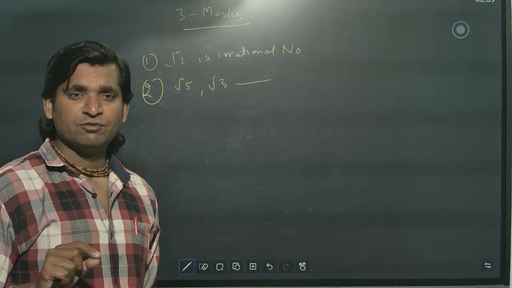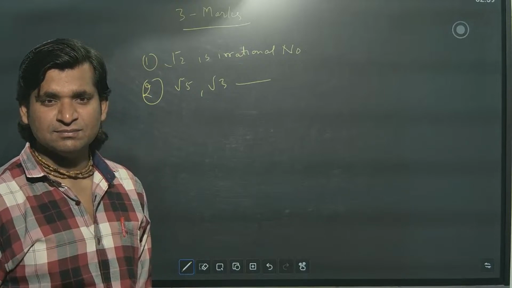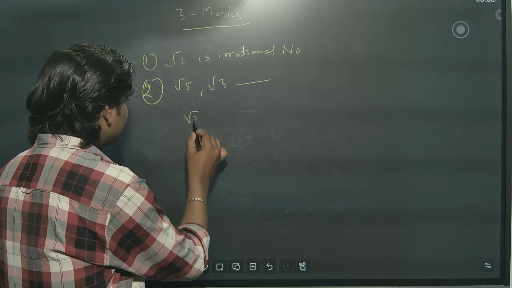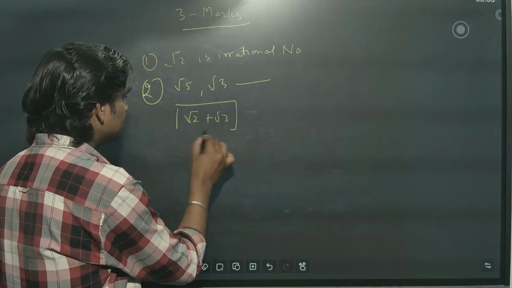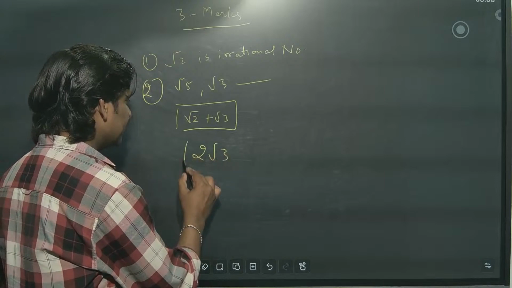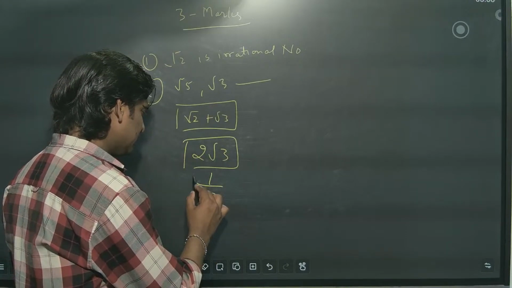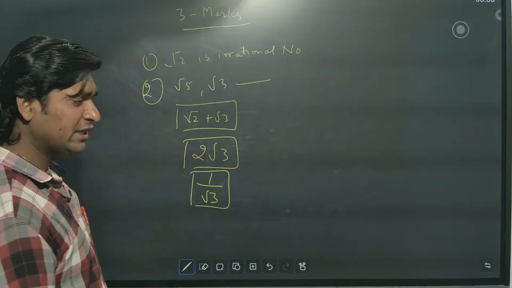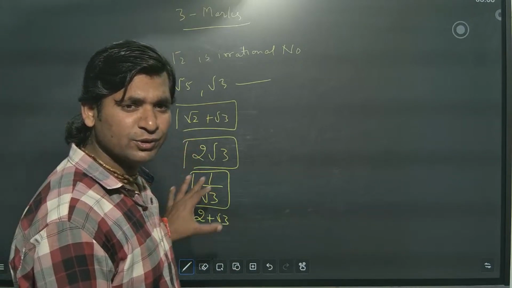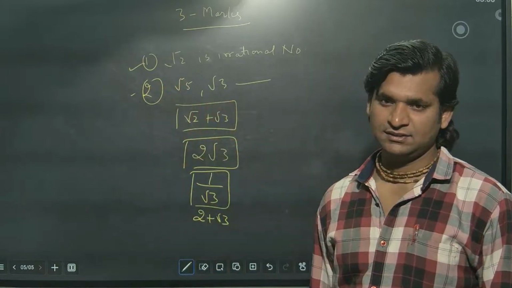But what can they add in this? What is the difference between other exams and this exam? How will they identify? They will do one thing. They will give it like this: prove that root 2 plus root 3 is irrational. Or what kind of question will they say? Prove root 2 root 3 is irrational. Or what they can give? Prove 1 by root 3 is irrational. Or 2 plus root 3 is irrational. So these are the 4 kinds of questions which they can add in these two varieties.